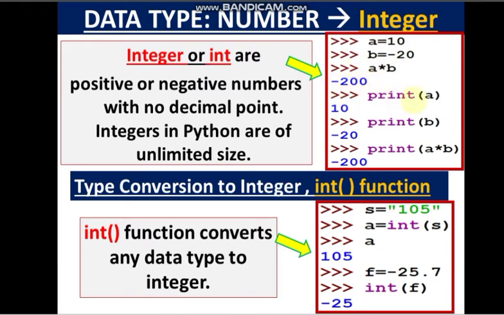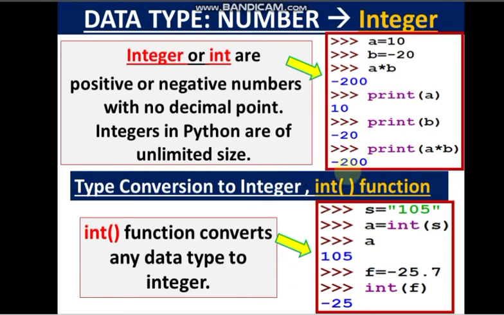If you want to print the value, you can either write a directly over here and you will get the value of a, or you can use the print command, print a. You can also do a into b inside the print function and get the value. So this is how integers are operated on.